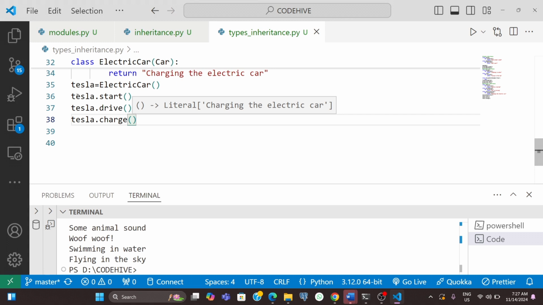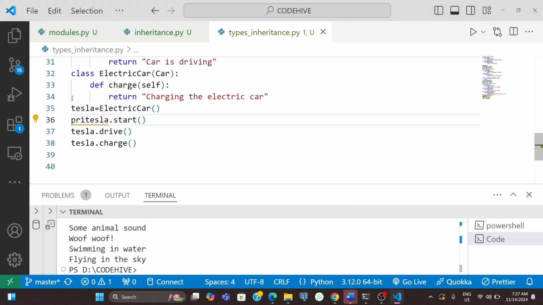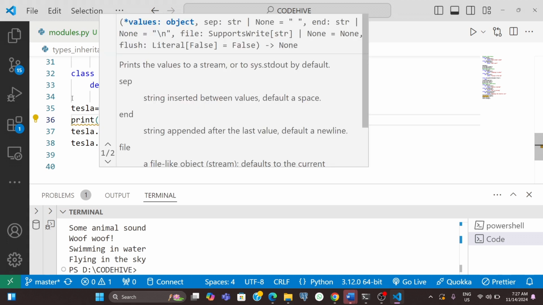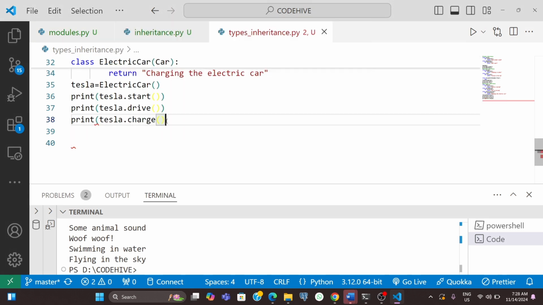So here I need to print, then only I can know, right? So I will write print for everything. I wrote print for all the statements. Now we will run this.